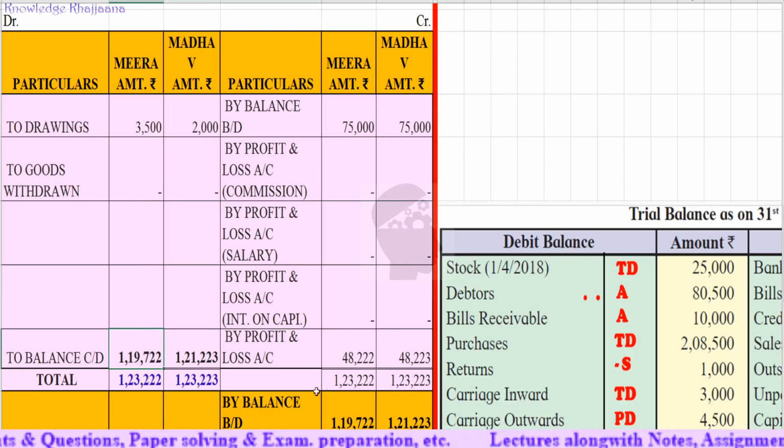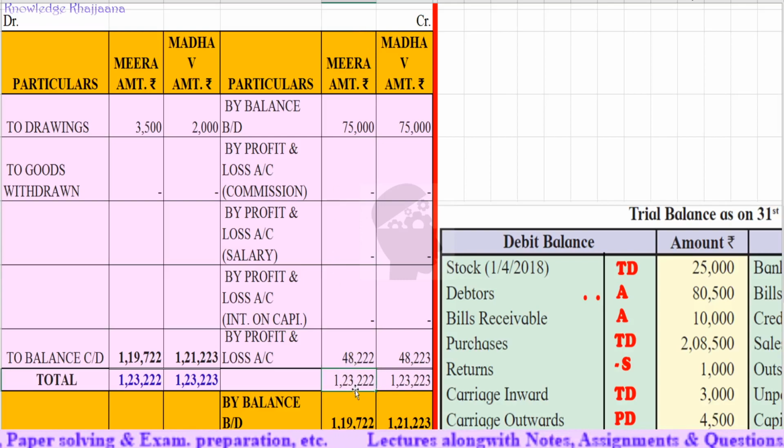Okay, so Meera's total capital is rupees 1,23,222 and that of Madhav is 1,23,223, because the capitals are the same, but an additional 1 rupee has been given to Madhav. Otherwise it would have been the same, but the amount of drawings of both of them is different. Okay, so the balance amount will differ, because Meera had withdrawn 1,500 rupees more than Madhav. So Meera's capital will be 1,500 rupees lesser than that of Madhav.